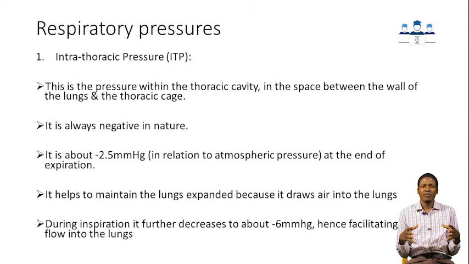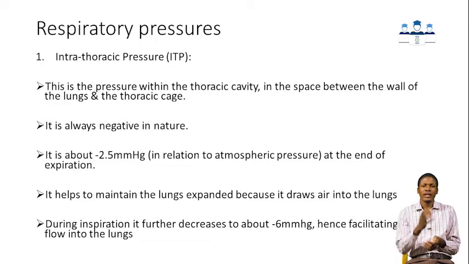It is negative in order to keep the lungs expanded, in order to prevent the lungs from collapsing. A negative pressure is a sucking pressure, so it always allows air to flow in and air to remain within the lungs and prevent lung collapse.